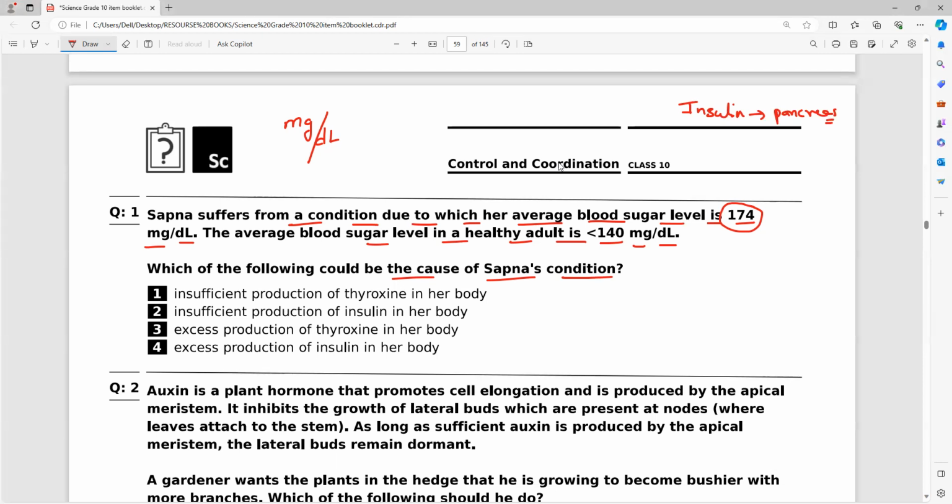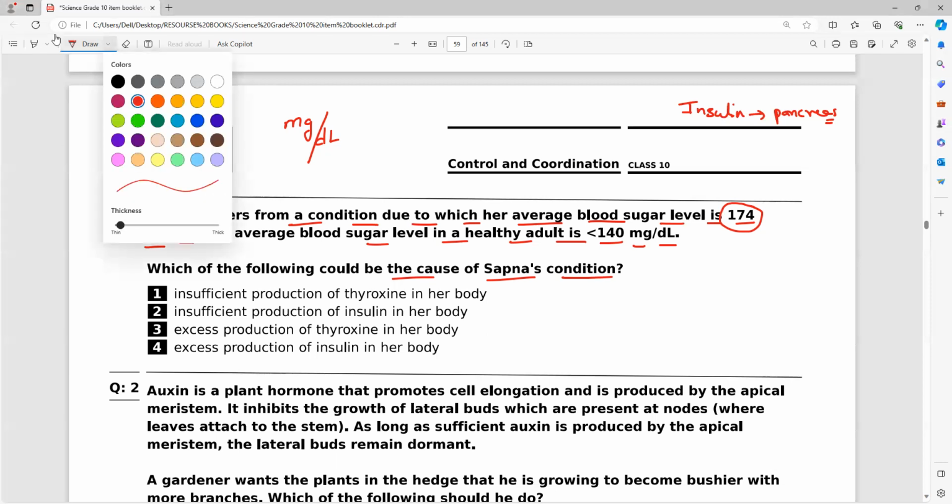That's why the pancreas has a special name. It can be both ductless and ducted; it can do both functions. Is it right, everyone? Yes or no?